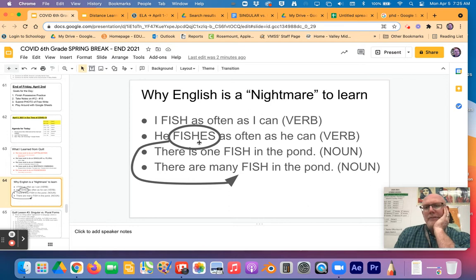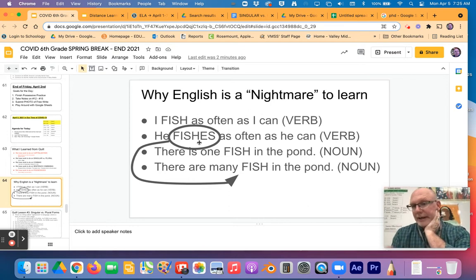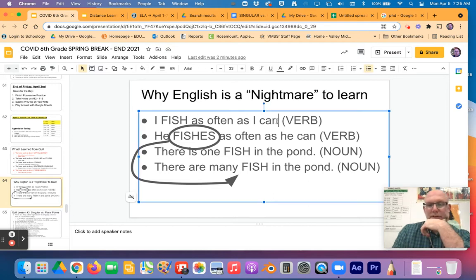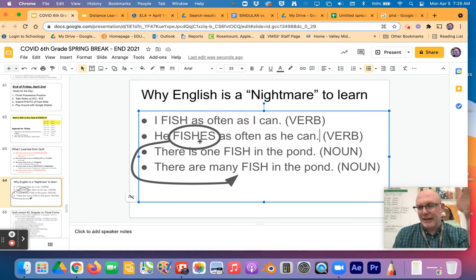All right, so let's take the word fish, right? If I use fish as a verb, like that's something I'm doing, right? I am the thing. What am I doing? I'm fishing. So the word fish, I fish as often as I can. That makes total sense, okay? I fish as often as I can. If I want to say that he fishes as often as he can, I have to add that es. So the word fish can have an es on it, and it's a different form of it. I fish, he fishes. Okay, so we got that, right?